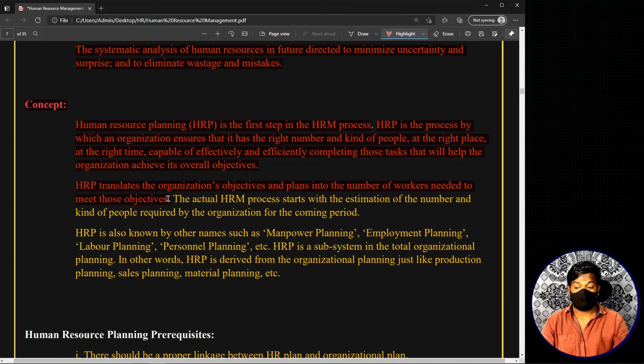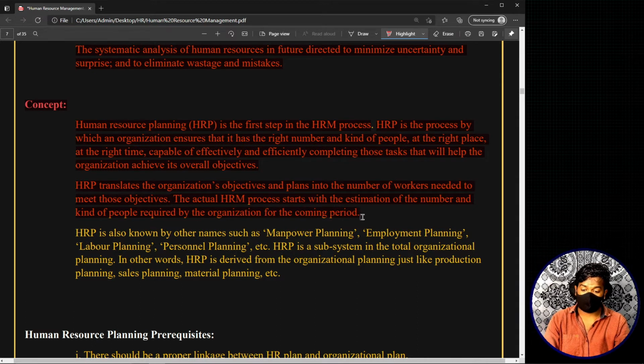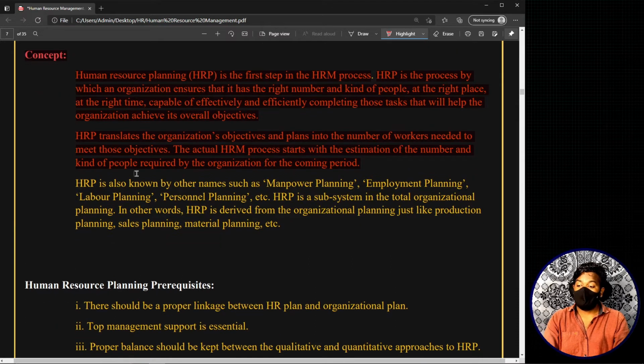Right? Now, the actual human resource management process starts with the estimation of the number and kind of people required by the organization for the coming period. Now, human resource planning is also known by other names. This is an objective bit that you can actually expect. Human resource planning is also called manpower planning, employment planning, labor planning, personnel planning, etc.